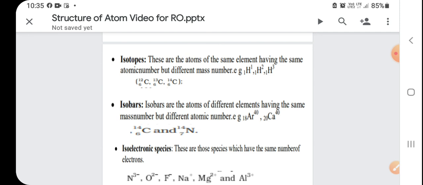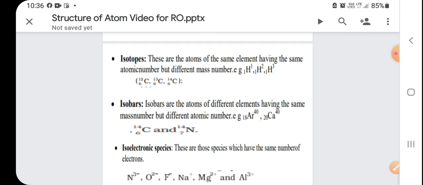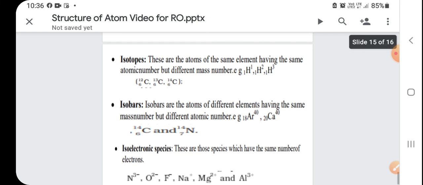Next is isoelectronic species. These are species which have the same number of electrons, for example N3-, O2-, F-, Na+, Mg2+ and Al3+. In N3-, nitrogen has 7 electrons and 3 electrons are added, so the total number of electrons is 10. O2- has 10 electrons, F- has 10 electrons.